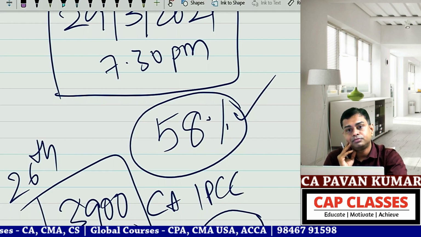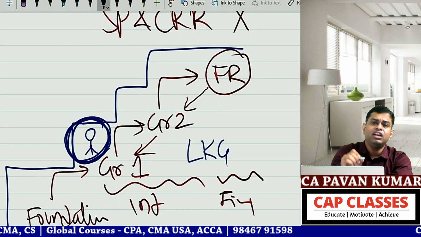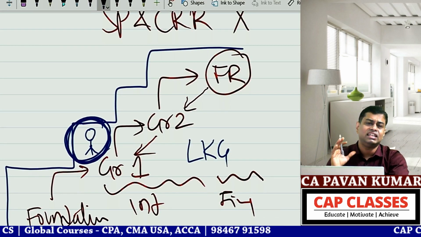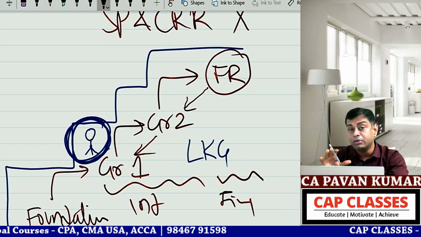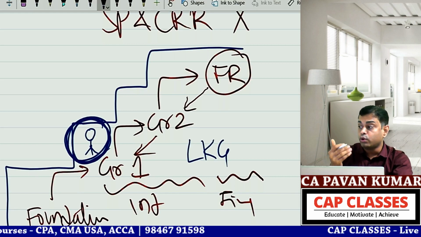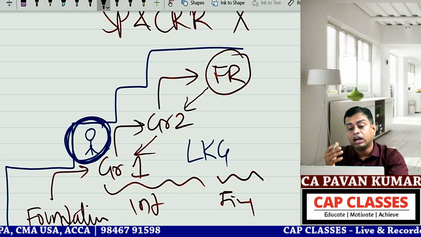Especially when you are struggling with CA, this is a boon for you. So again, coming back, you are at this level, so things are pretty easy. There are no hard problems in CA intermediate group 1 accounting. Yes, in group 2 accounting you go to consolidation, internal reconstruction, amalgamation, or even banking.